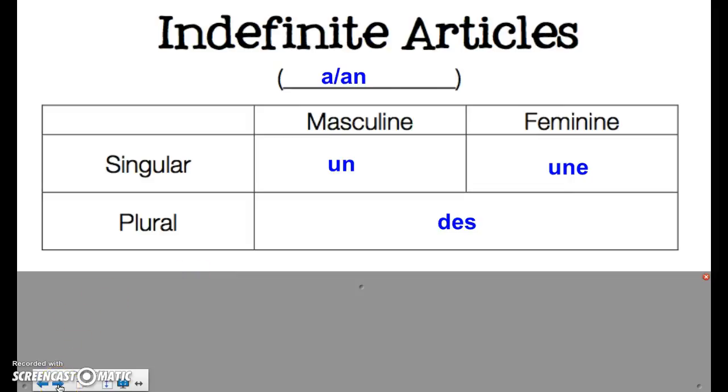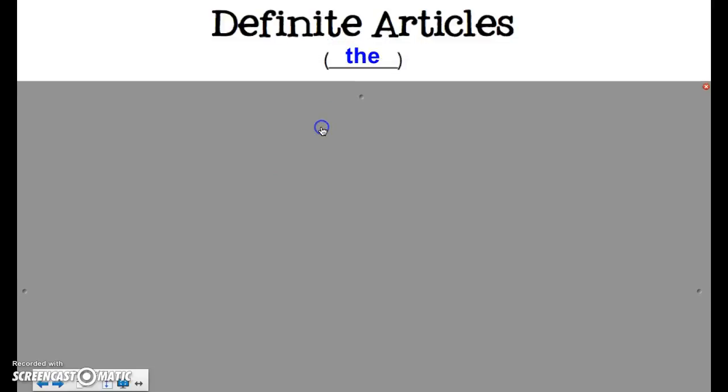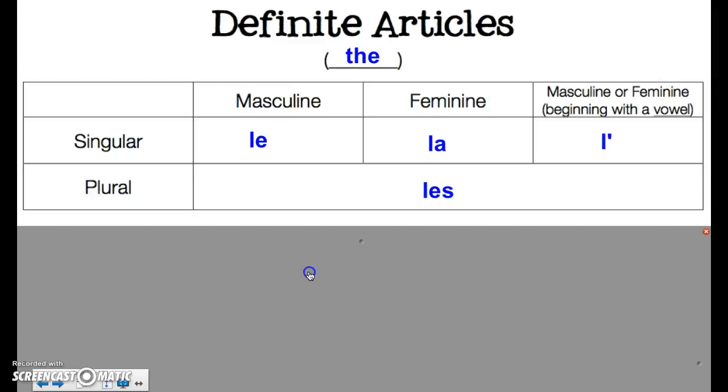So in addition to our indefinite articles, we've also got definite articles, which are a little bit more specific. They're the equivalent of the English word the. And with our definite articles, we've got a little bit of an extra category here, but they're still separated into singular and plural and masculine and feminine. And so our masculine singular word is going to be le, which is just like un, except it's the more specific version of this. The feminine singular form is going to be la. And then the plural form for all of them is going to be les.